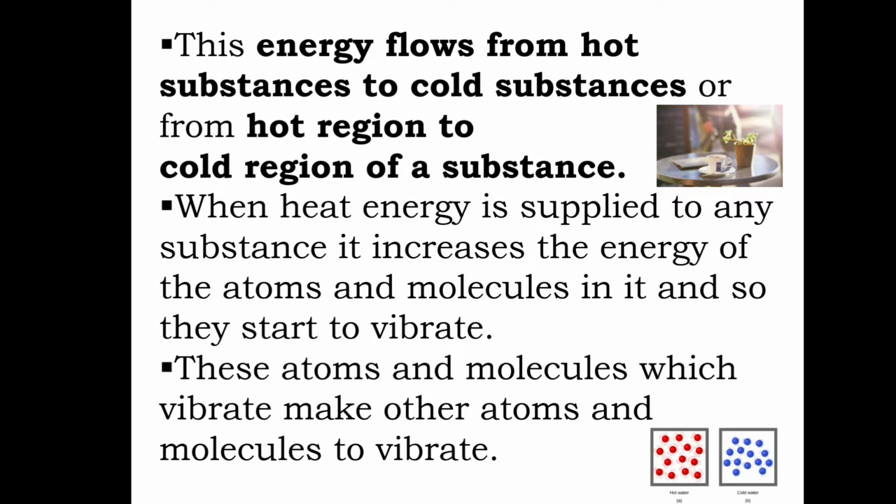The surrounding is very cold and the tea is very hot. If you leave the tea for some time on the table without disturbing it, the energy flows from the hot region to the cold region. From this, we understand that the energy flows from hot substance to cold substance.